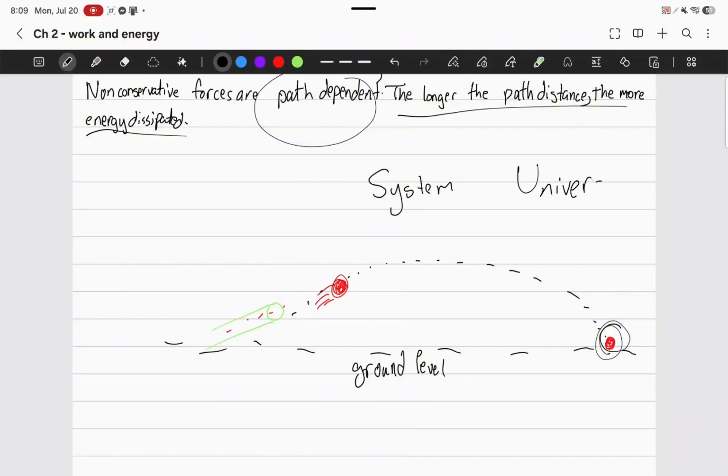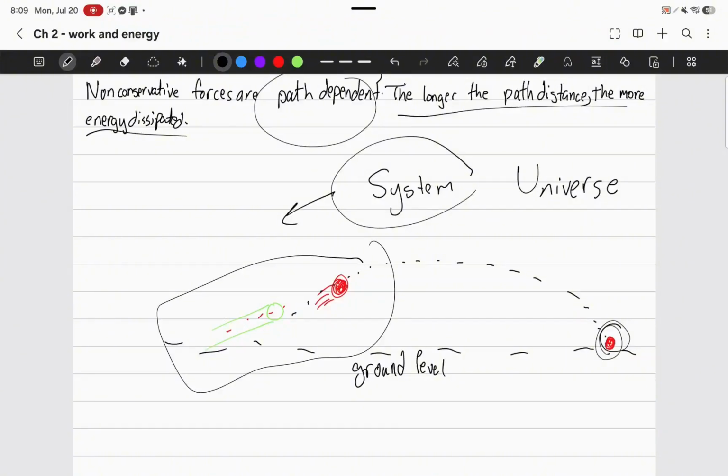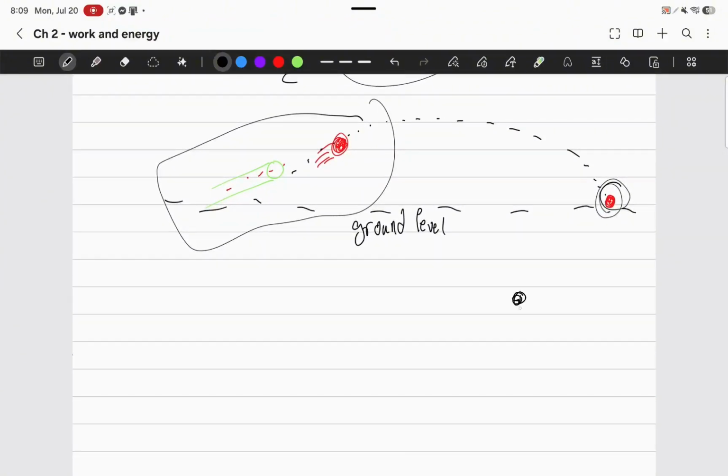The universe includes everything we can think about. Imagine stars, everything in the galaxy, the Milky Way, everything in existence. The system, though, is something that we define. It could just be this cannon that we have. It could just be a ball that you're holding and it ends up falling down. You decide what the system is, and the system is different from the universe.